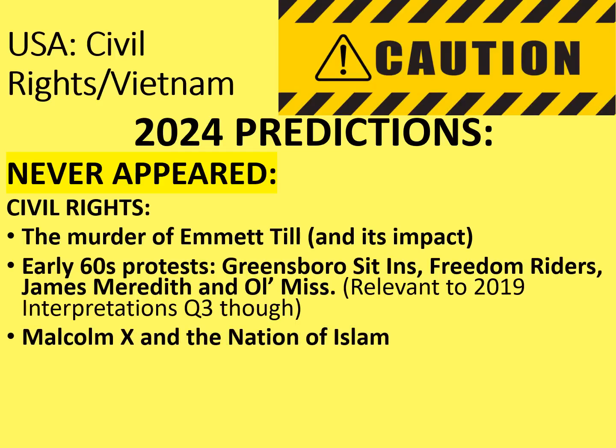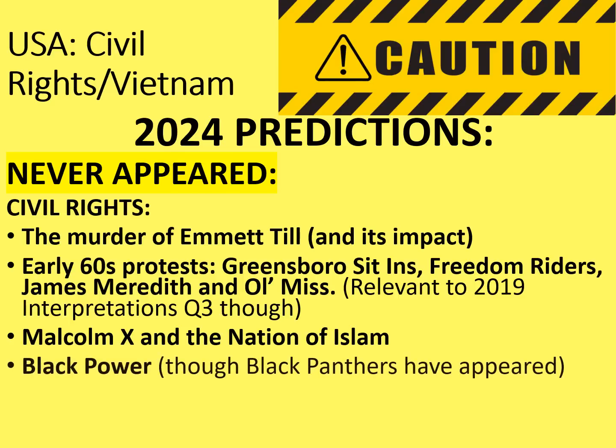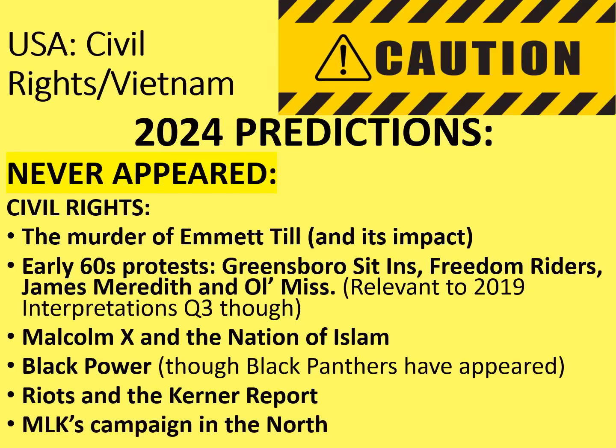Then Malcolm X and the Nation of Islam have never come up, and yet the Black Panthers have a couple of times. So maybe it's time for Malcolm X and maybe the Black Power movement to come up this year. Though as I have already pointed out, the Black Panthers have appeared before. Also looking at the 1960s, particularly later on, riots and the Kerner report that looked into the causes of riots in black communities has also not come up before as a discrete question. And also Martin Luther King's campaign in the North has never come up as its own discrete topic. So there's quite a few things here that have never actually appeared on the paper before.